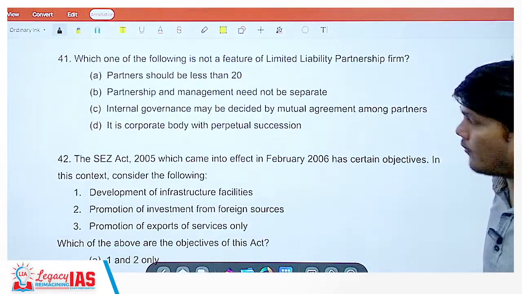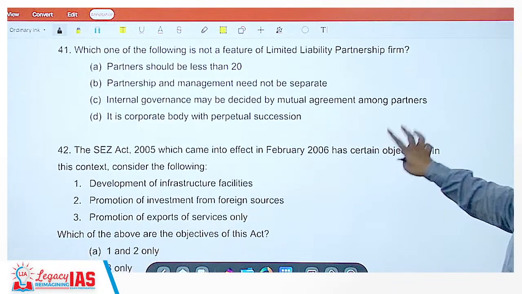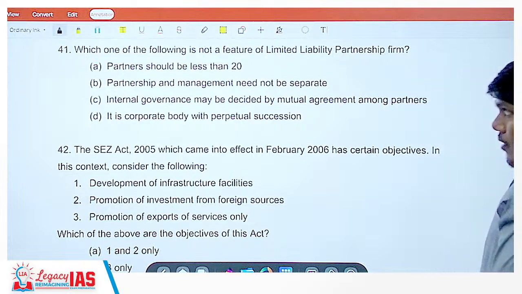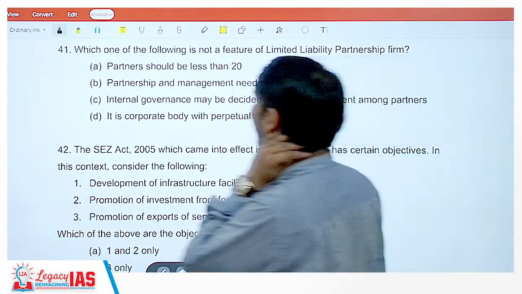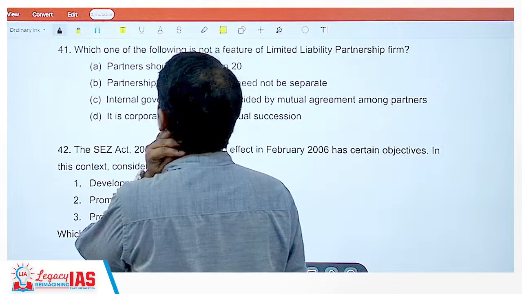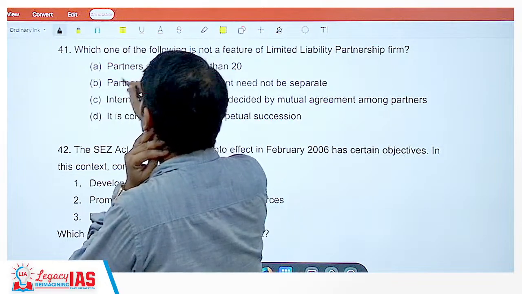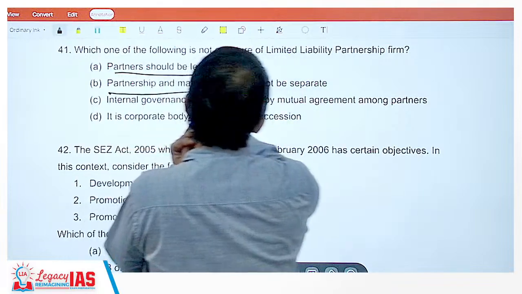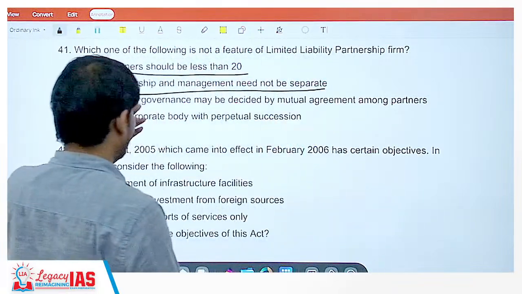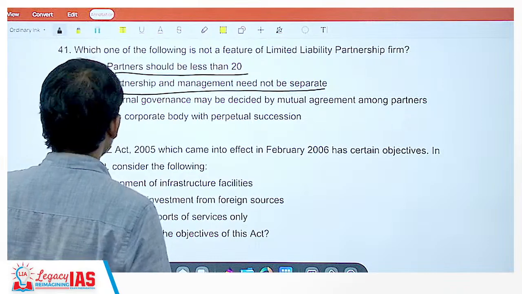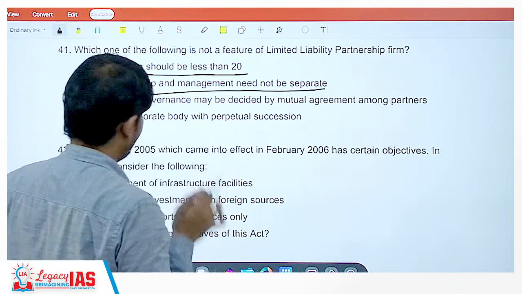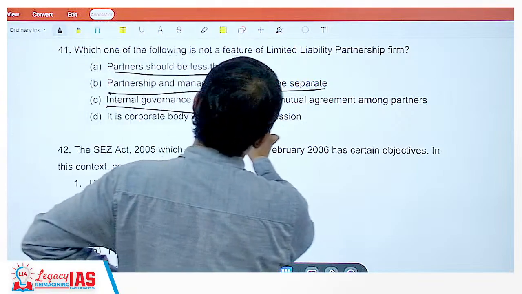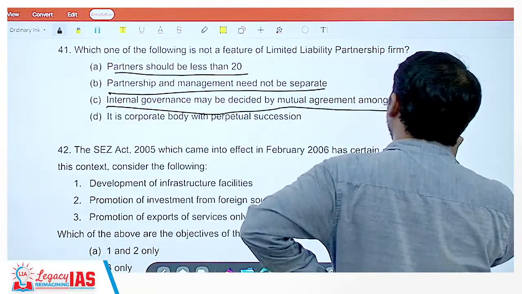Moving on to question number 41. Which of the following is not a feature of a limited liability partnership firm? Partners should be less than 20. Okay, let's look at all the statements first. Partners should be less than 20. Partnership and management need not be separate. Yes, they need not be separate. This is a feature. Internal governance may be decided by mutual agreement among partners.